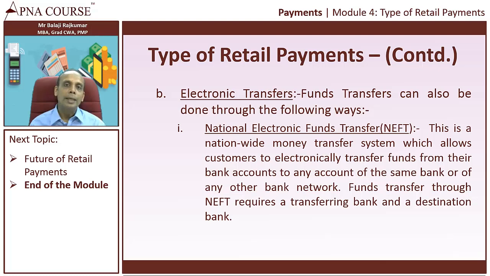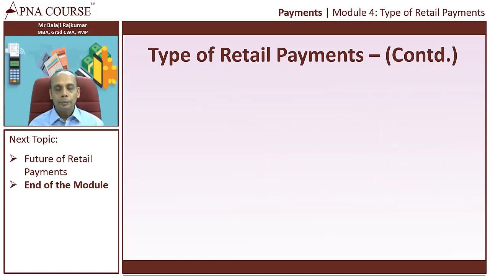And in the instructions, I clearly mention my father's account number, the bank, the branch details and the IFSC code, all those details, which ensures that the particulars are correct. And once the funds are received from the transferring bank, the destination bank verifies the details and transfers the money to my father's account. So NEFT is the most preferred form of payment that is made in the country.